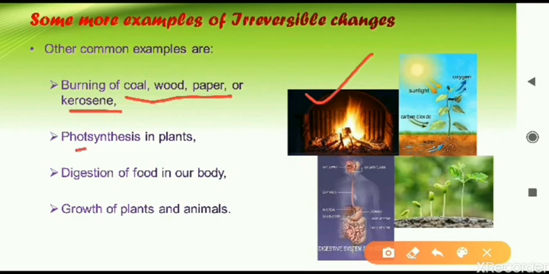Next is photosynthesis in plants. Plants absorb sunlight using the chlorophyll. This reaction is going on in the leaves, in the green part of the plants, and plants prepare their food. So photosynthesis is the process where it is done. This is also an irreversible reaction. We cannot make the opposite of this.